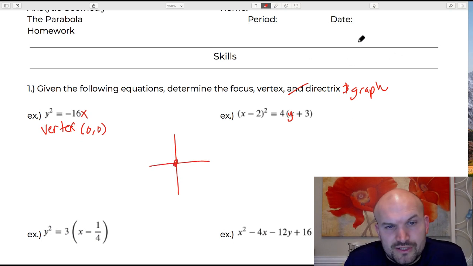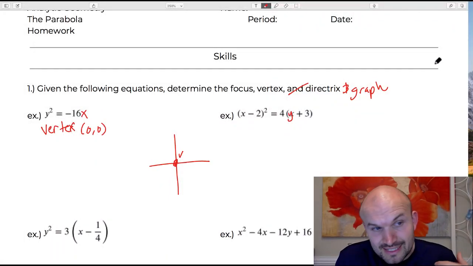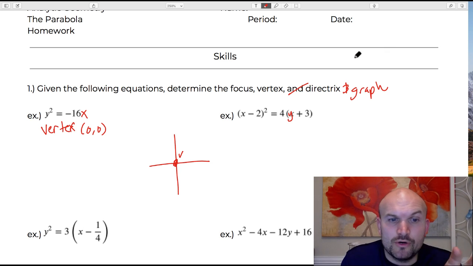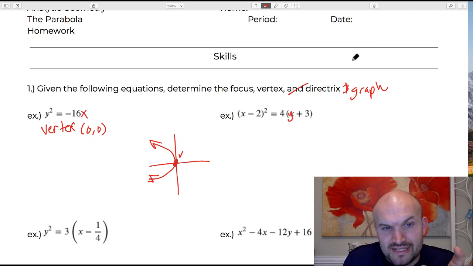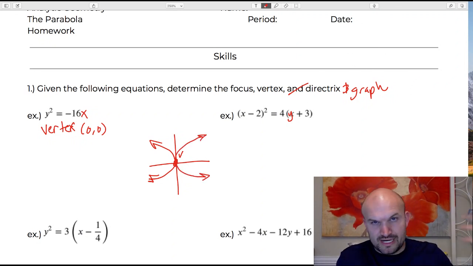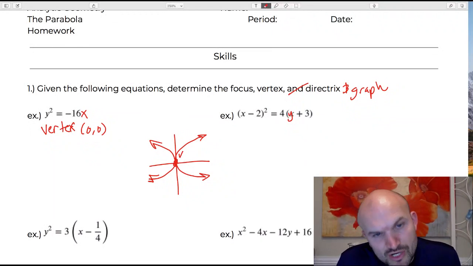And I'll just put a nice little V here to represent the vertex. The next thing I notice here is that the y is squared. So that means the parabola either opens up to the left or it opens up to the right. Because obviously if the x was squared it would be like a quadratic function, right? Opening up, opening down, something that we're familiar with when we studied quadratic functions.